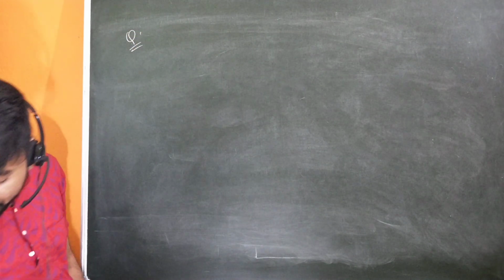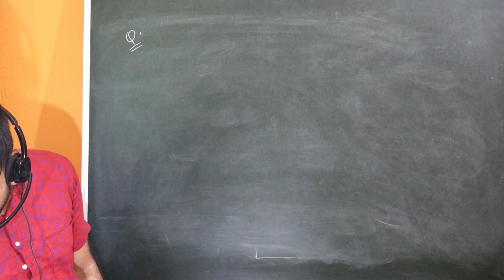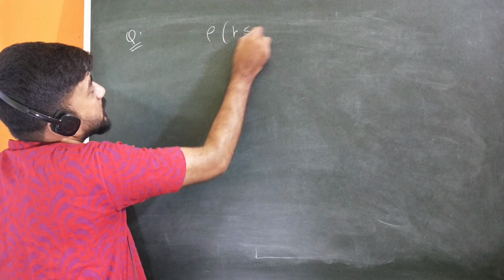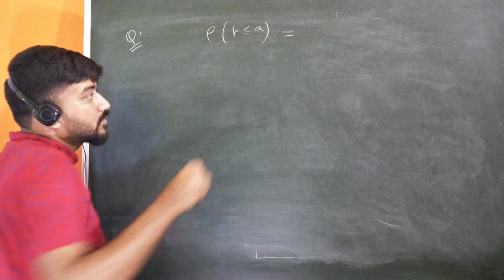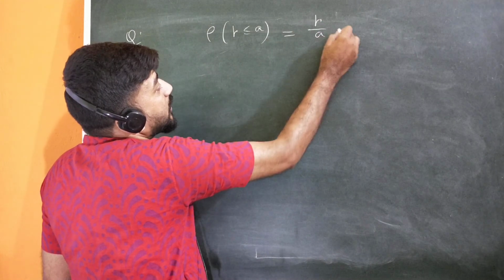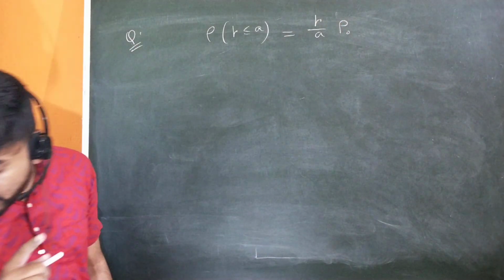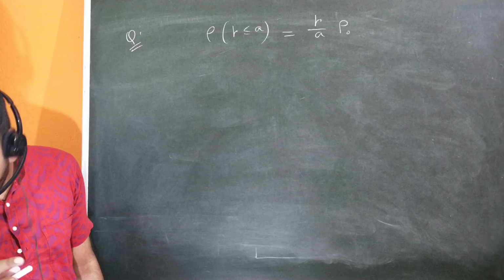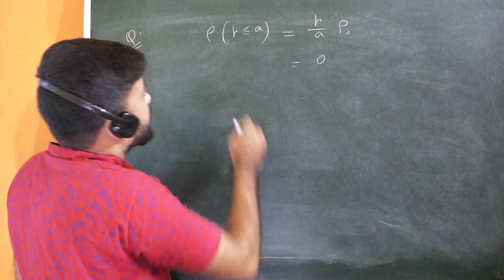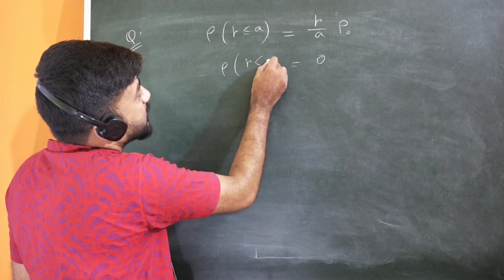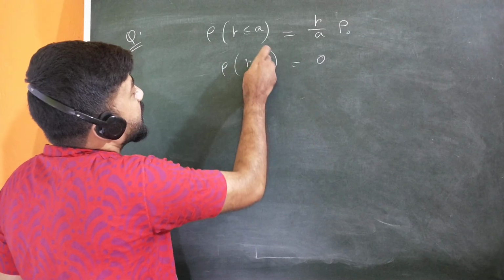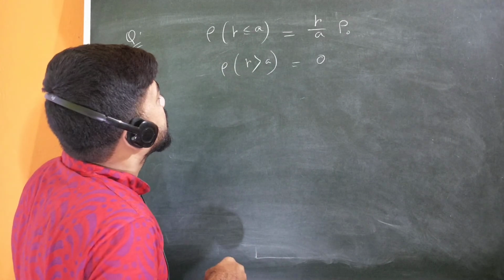The question is given here, a charge density is given. Rho of r, for r less than or equal to a, is given as r by a into rho 0, where a and rho 0 are constants, and it will be 0 for r greater than a.